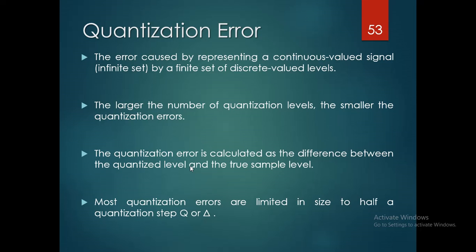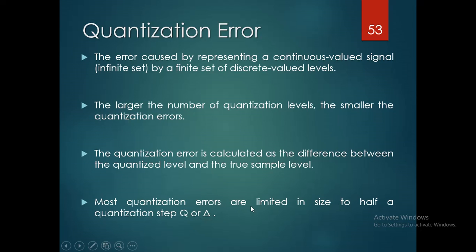So what is the quantized level and what is the true sample level? That difference is the quantization error, if any errors occur. If there are more quantization levels, with respect to the smaller step, they reduce the quantization errors. The maximum quantization error is limited in size to half a quantization step, where the step is equal